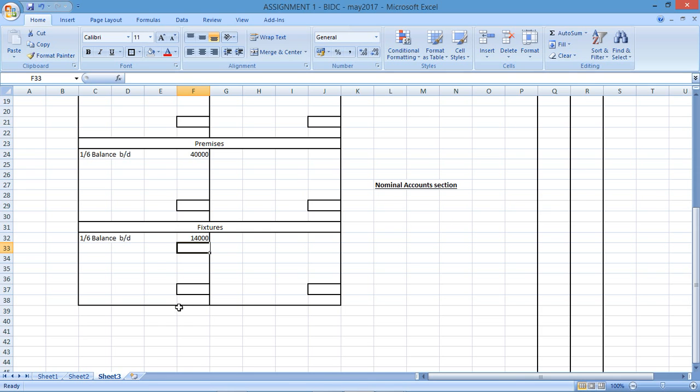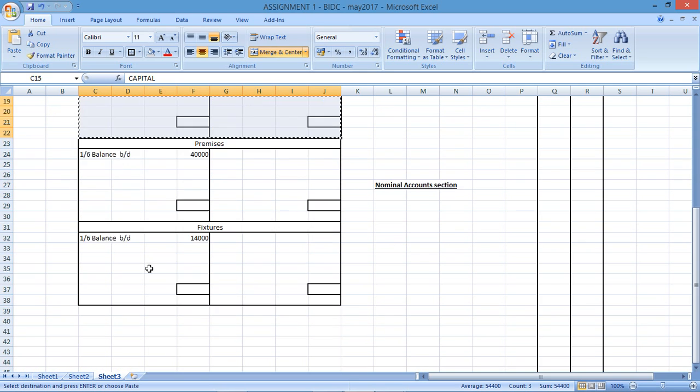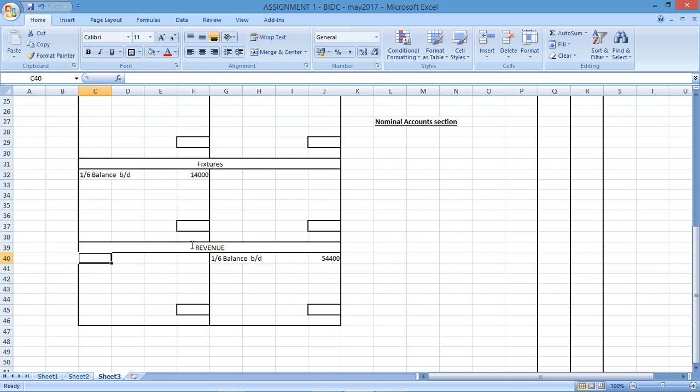Then we've got revenue. Revenue 82,000. Revenue would be a credit opening balance. So revenue balance carried down, brought down. Obviously we're looking at the brought down balance for the new month, 1st of June, 82,000.